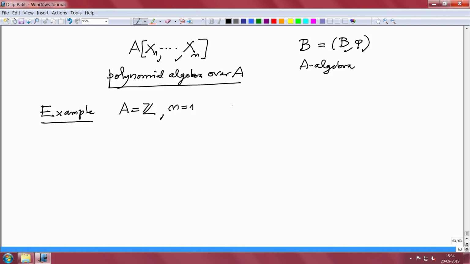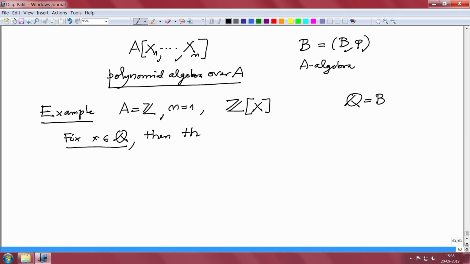So, my A-algebra is Z[x], the polynomial algebra over Z in one variable, and B I am taking to be Q. This is my B, and I want to write some algebra homomorphism. So, let us take any rational number, small x, fix any rational number.